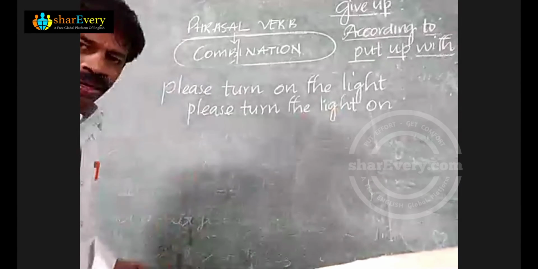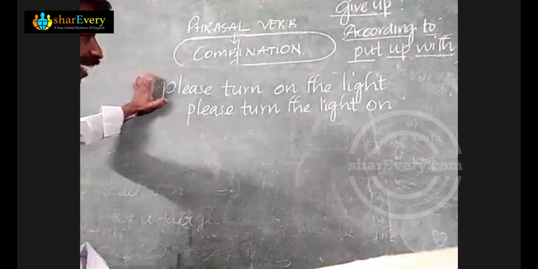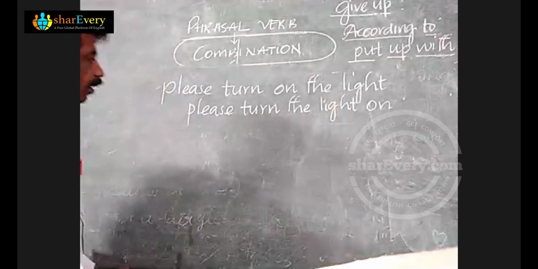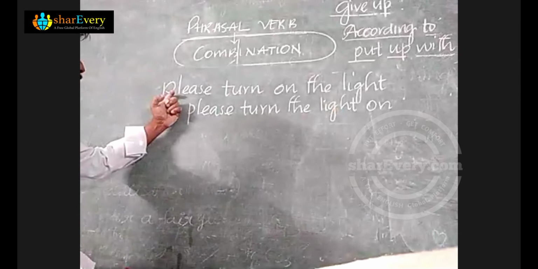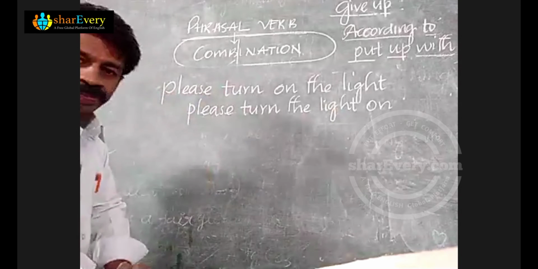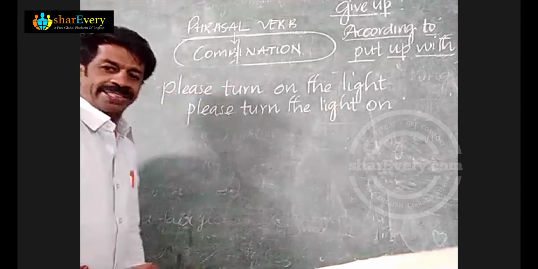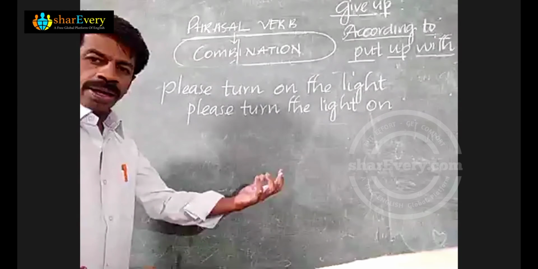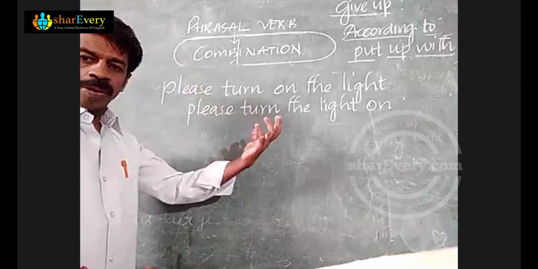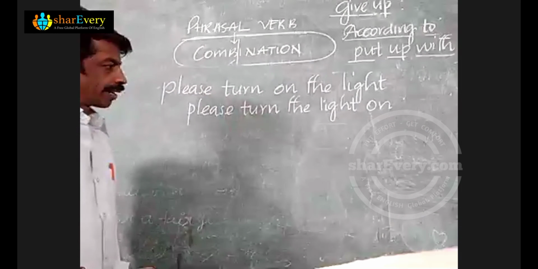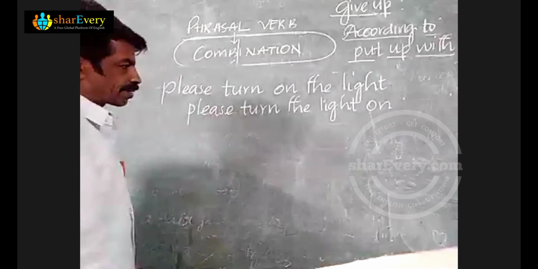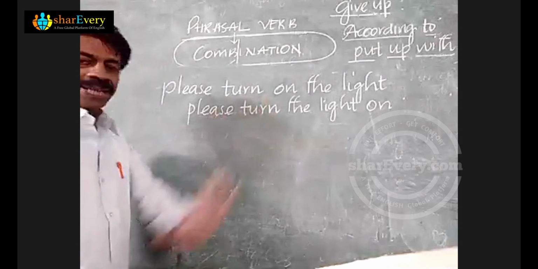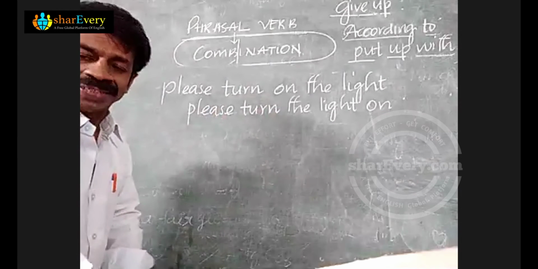Now look here on the board. We can have two sentences. The first sentence is, please turn on the light. What does it mean? It means please put on the light. Very good. What about the next sentence? Please turn the light on.